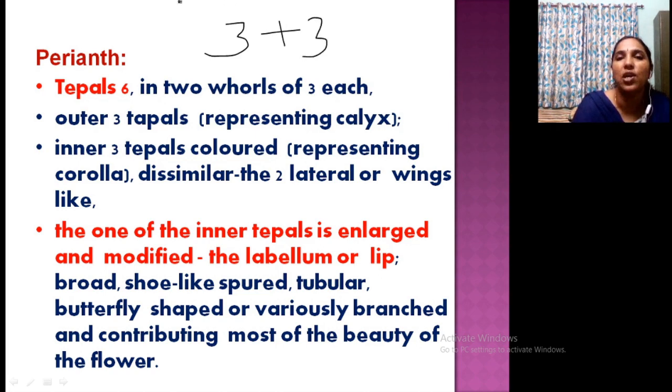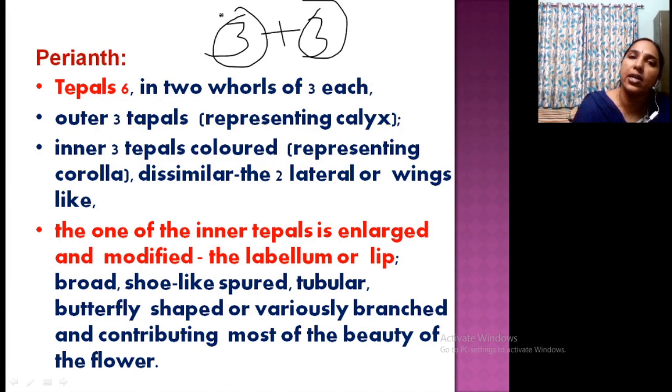Means in one whorl you can see how many sepals, how many? 3, other whorl 3, or you can call it as 3 sepals or 3 petals, but here we will call it as tepals. That is 6 in 2 whorls, outer whorl and inner whorl. So outer whorl is usually represented as calyx, 3 tepals. Inner is colored, that is represented as corolla. Okay. So outer is usually green or brown, but inner is usually colored.